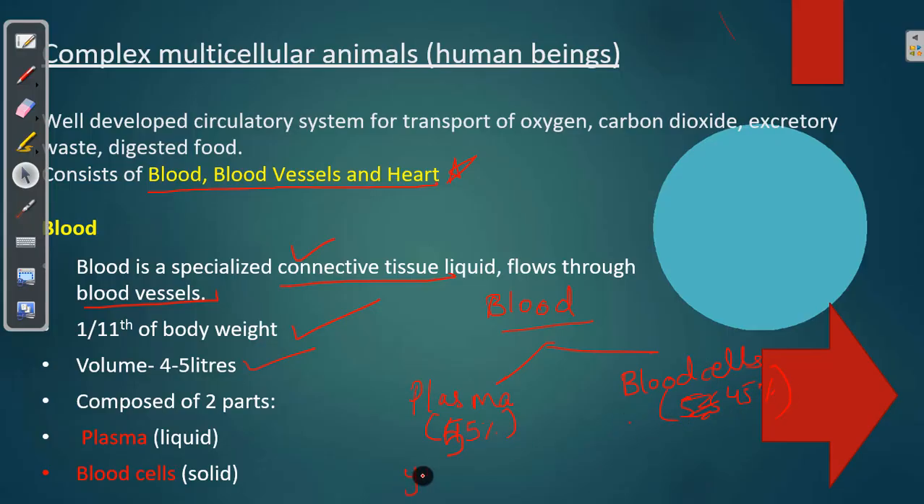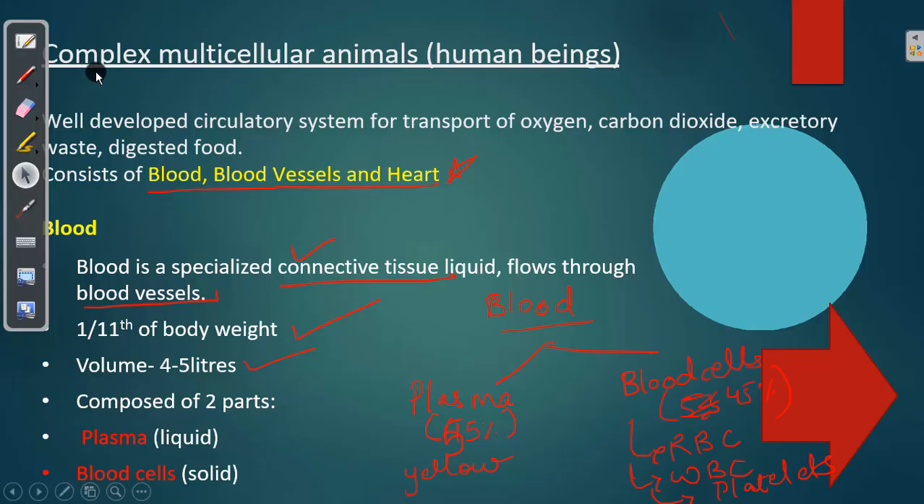The liquid part is somewhat yellowish in color and is said to be plasma, whereas the blood cells consist of RBCs, that is red blood cells, WBCs, that is white blood cells, and one more cell, that is said to be platelets. So this is about blood, what we are going to study. We will discuss in detail about RBCs, WBCs, and platelets in the next session.